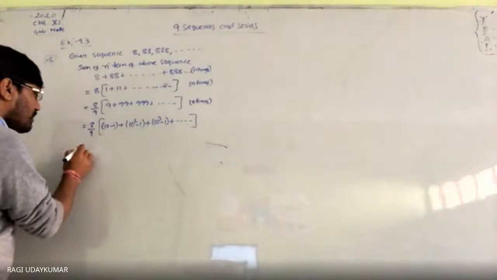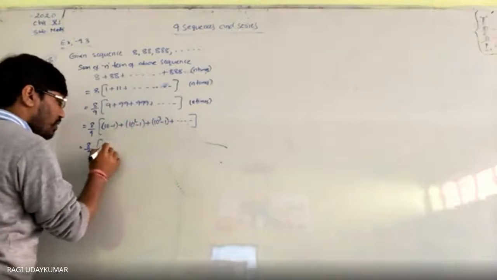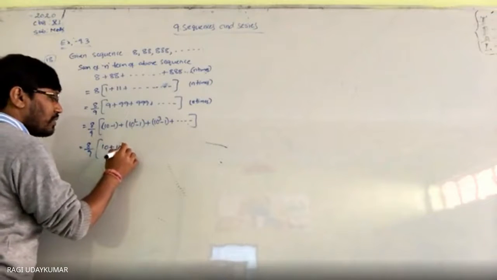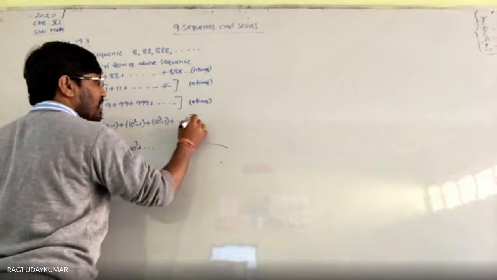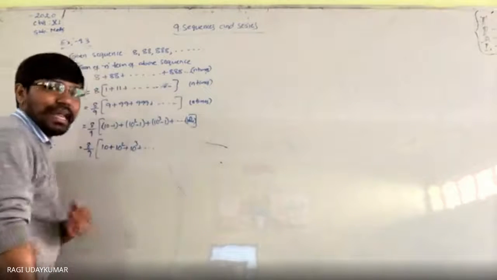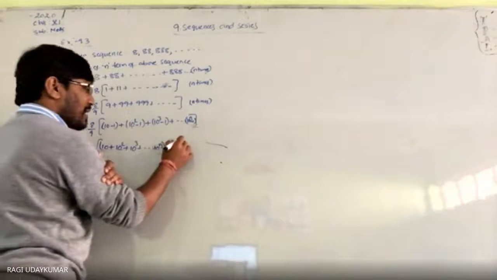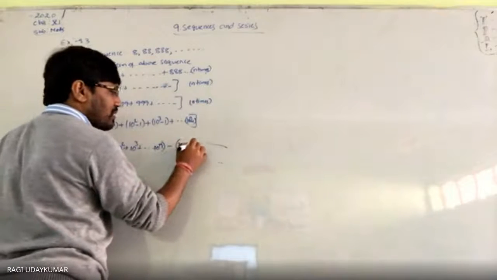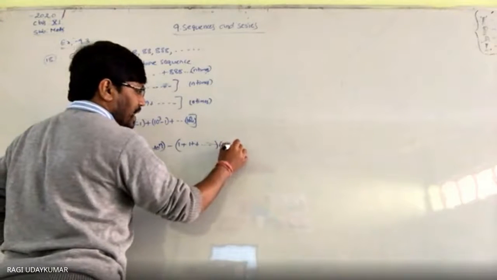So here last में क्या होगा, 10 to the power of n minus 1 होगा, n times. So we are going to get 8 by 9 into 10 plus 10 square plus 10 cube and so on up to 10 to the power of n, minus brackets में ले लो 1 plus 1 plus 1 plus 1, n times. This is n times.